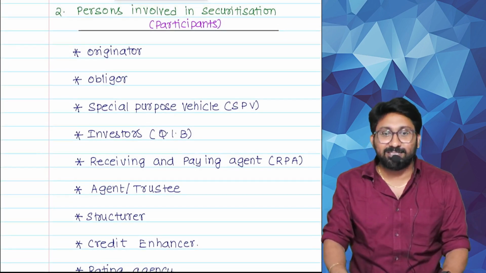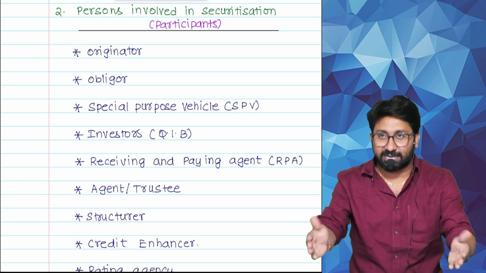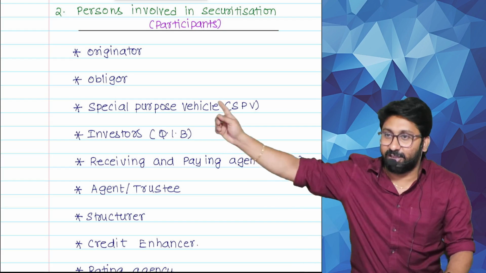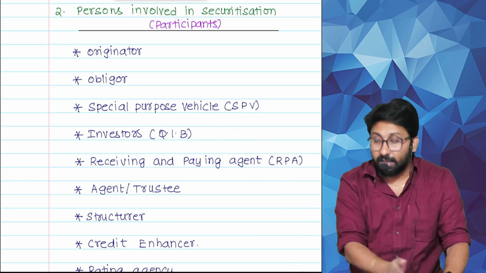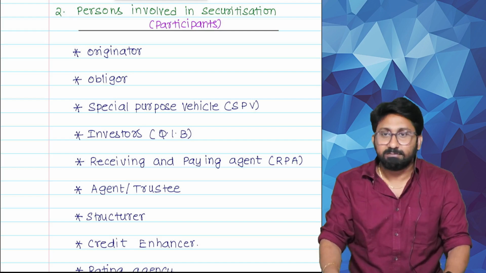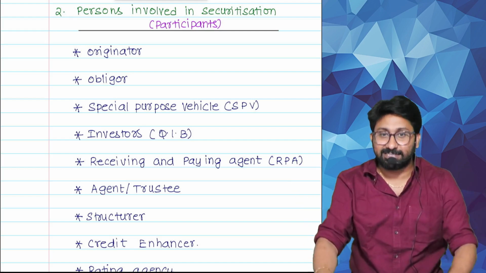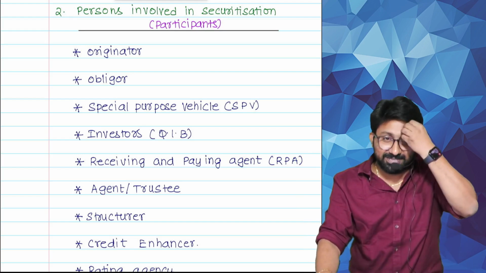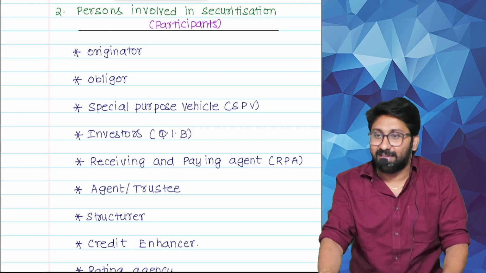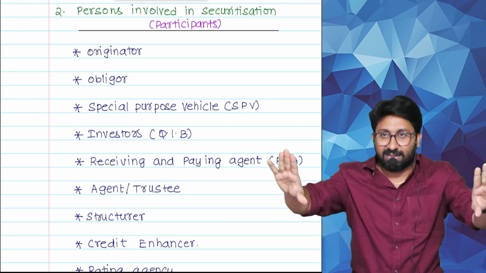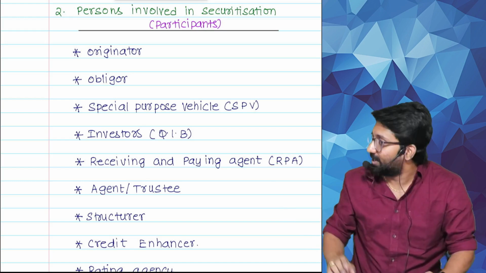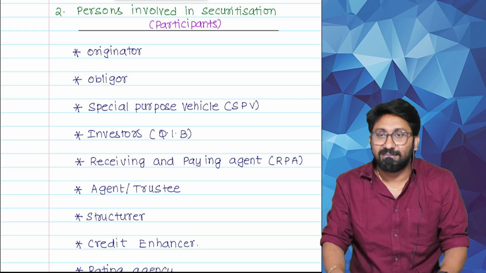Persons involved in securitization. Title card started. Ding. Who are all the actors in this movie? Hero is special purpose vehicle. Okay. Special person. Somewhere in the middle of the story he will come. Movie will not start directly with hero. Movie starts with some other important characters. Who are the two important characters?